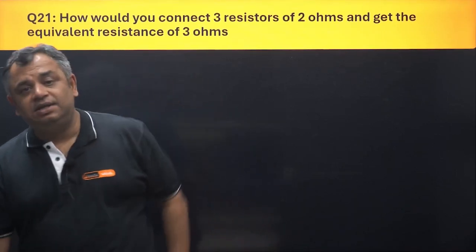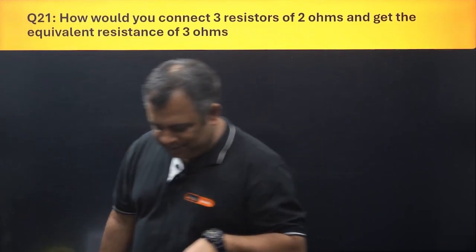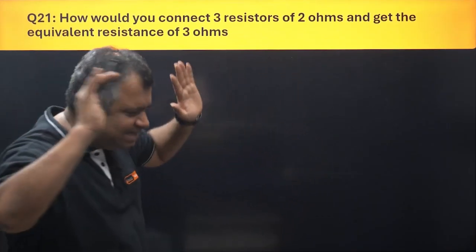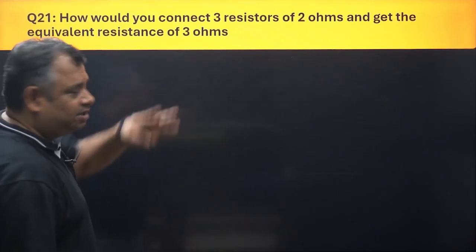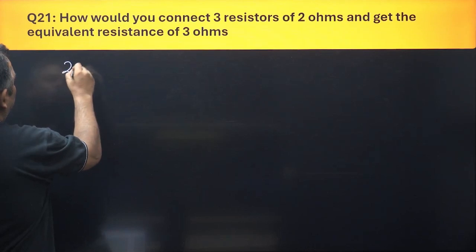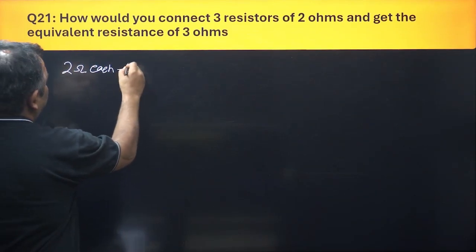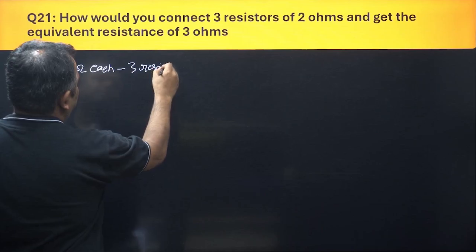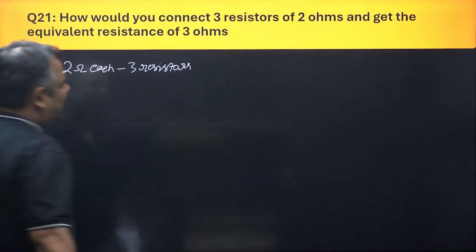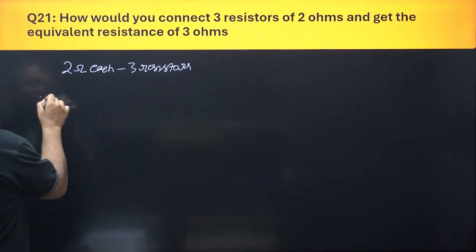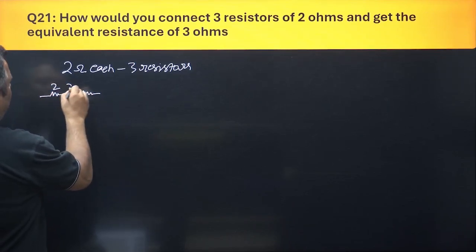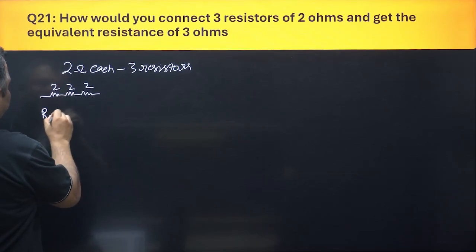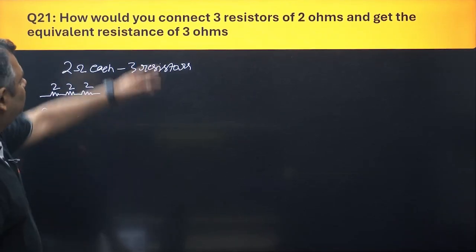Now the question comes which is going to test your understanding of series and parallel, not just the formula application. But if you have understood this, it is easy peasy, lemon squeezy. Now see, how would you connect 3 resistors? First of all, it is 3 resistors of 2 ohm each. There are a few ways that we have learned. The first way is series. Let us put them in series: 2 ohm, 2 ohm, 2 ohm. If I find the equivalent resistance, this is 6 ohm. So 6 is not equal to 3.